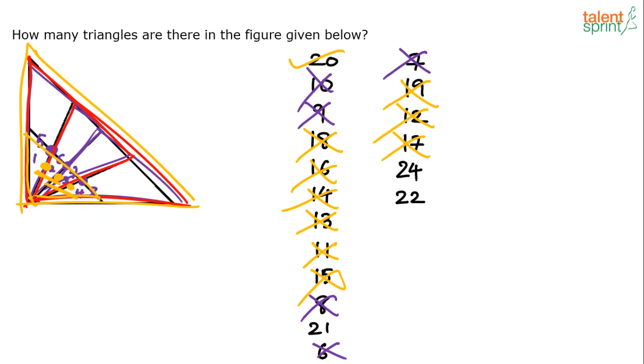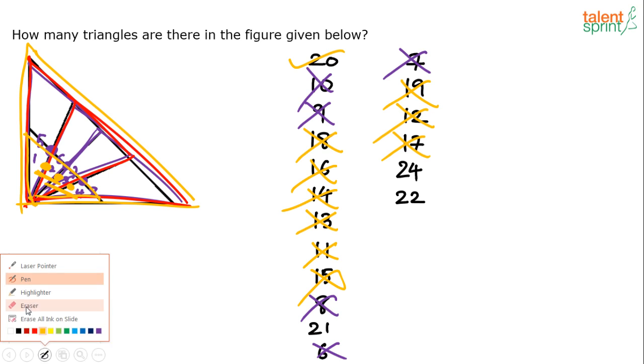What did we do? We have eliminated the wrong answers. Of course, 3 more options are there, 21, 22, 24, but there are not more than 20 triangles. I don't find more than 20 triangles here, right? So 20 is the final answer. But then let me also show you another way of solving this.